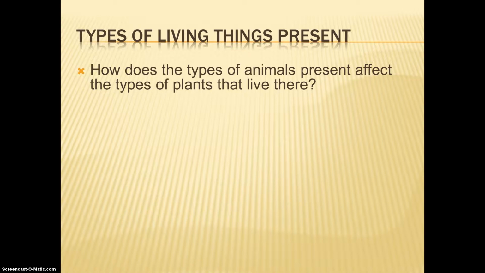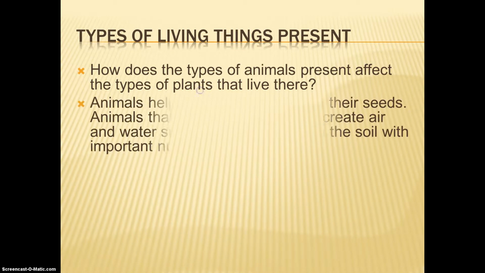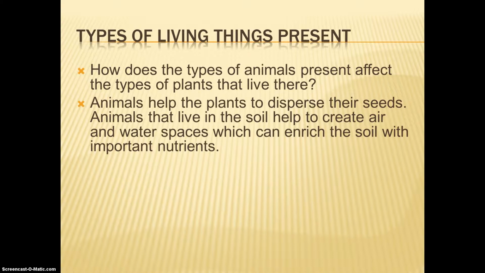How do the types of animals present affect the types of plants that live there? Animals help the plants to disperse their seeds. Animals that live in the soil help to create air and water spaces which can enrich the soil with important nutrients.